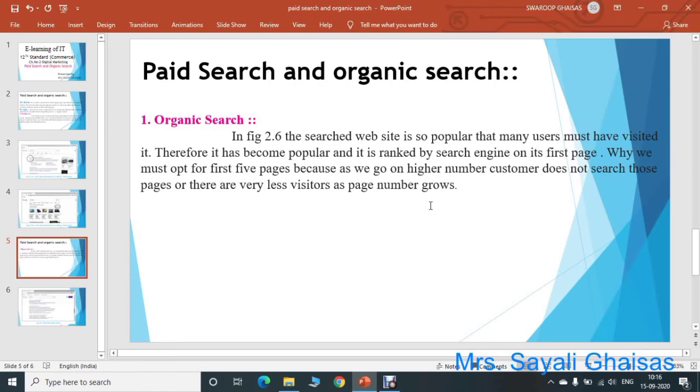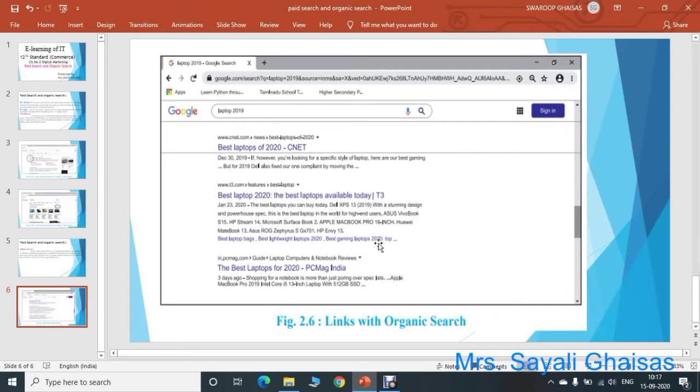And the second type is organic search. In the case of organic search, they have followed the SEO process, and that's why many users have visited that site, and that site has become more popular. That's why whenever a user searches the same kind of data, that website will automatically come at the top of the search engine result. So that is organic search. So this is an example of links with organic search.